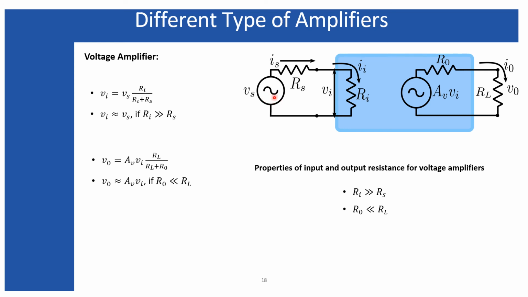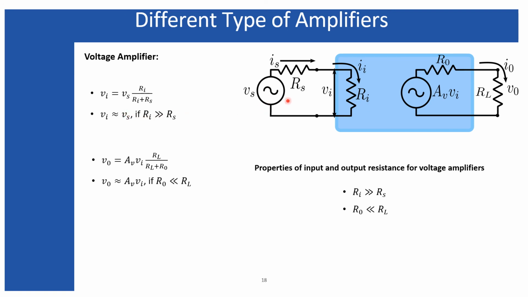That means some of the voltage should drop across the source impedance, and that drop will be considered a loss because that part of the voltage is not appearing across the input impedance, and obviously that portion of the input voltage cannot be amplified finally.